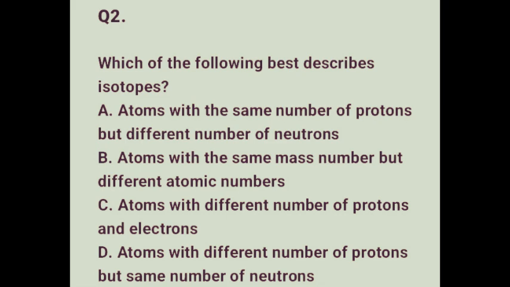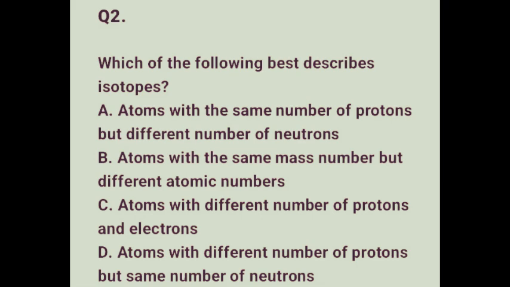Question 2 says, which of the following best describes isotopes? Option A, atoms of the same number of protons but different number of neutrons. B, atoms with the same mass number but different atomic numbers. C, atoms with different number of protons and electrons. D, atoms with different number of protons and same number of neutrons. The correct option here that best describes an isotope is option A, atoms with the same number of protons but